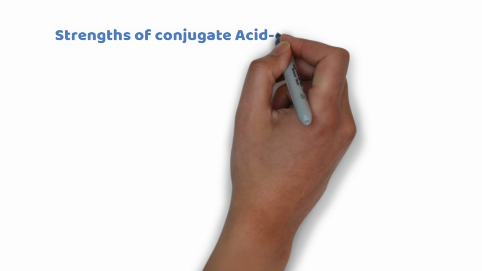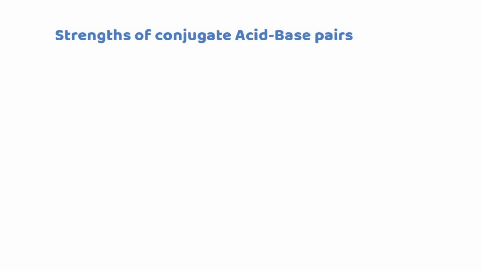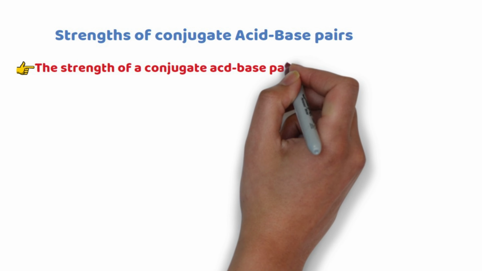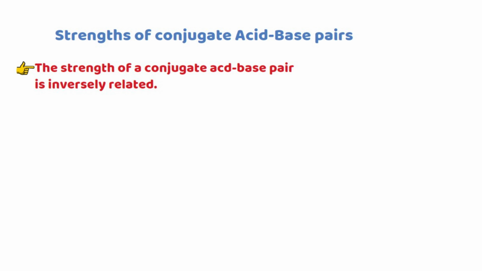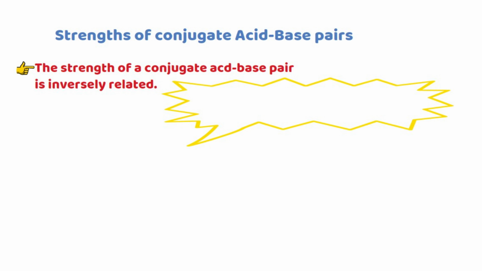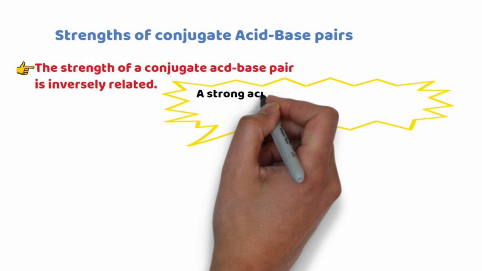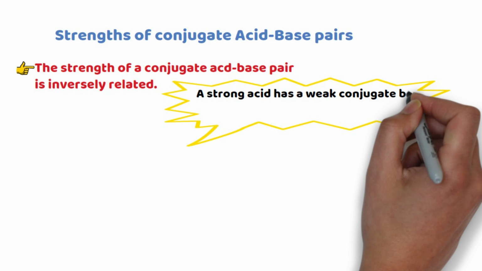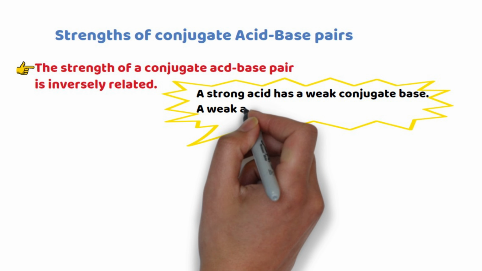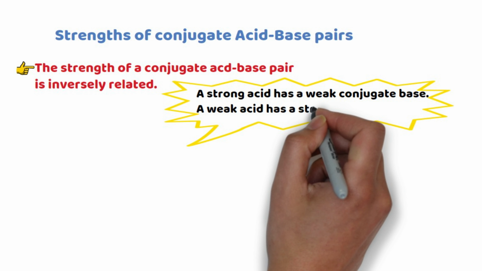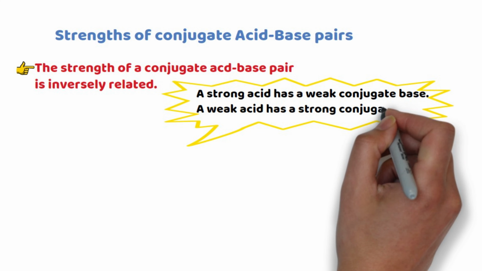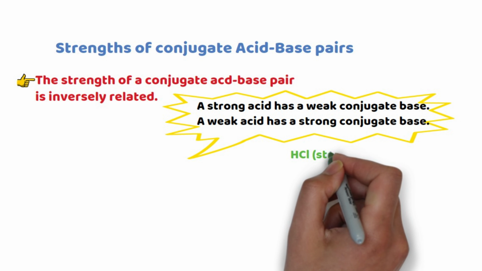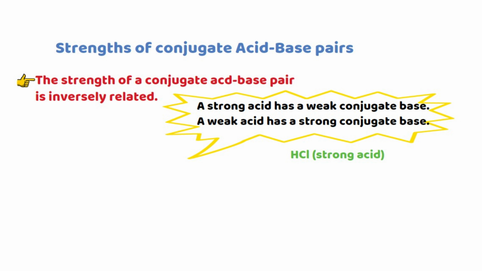Now let us closely discuss the strengths of conjugate acid-base pairs. The strengths of a conjugate acid-base pair are inversely related. A strong acid has a weak conjugate base and a weak acid has a strong conjugate base.